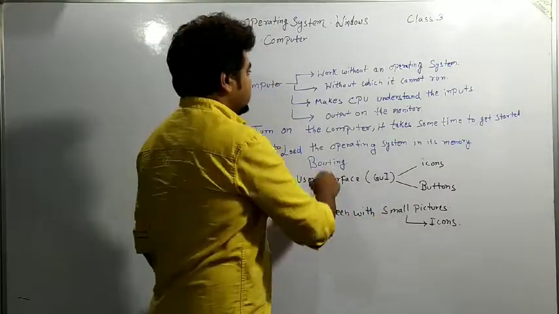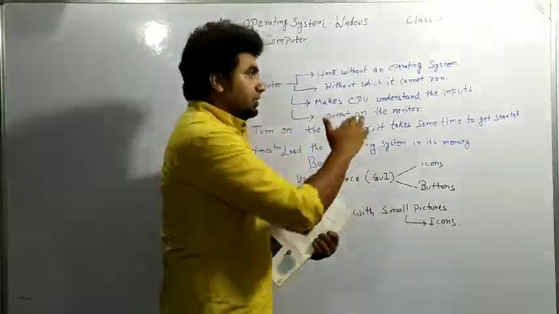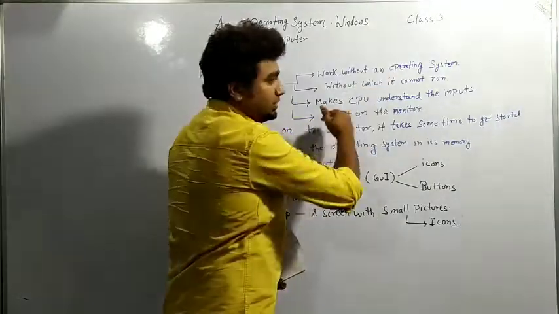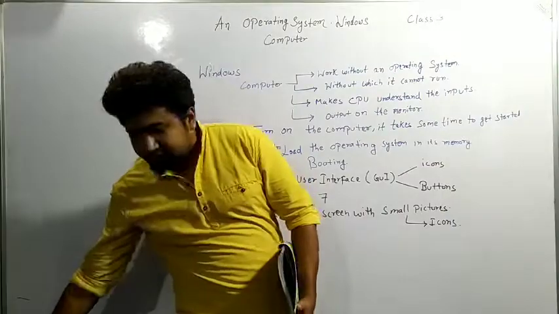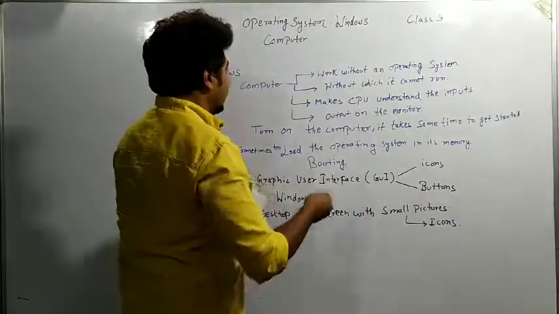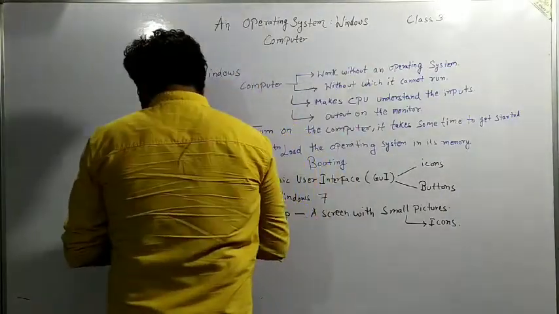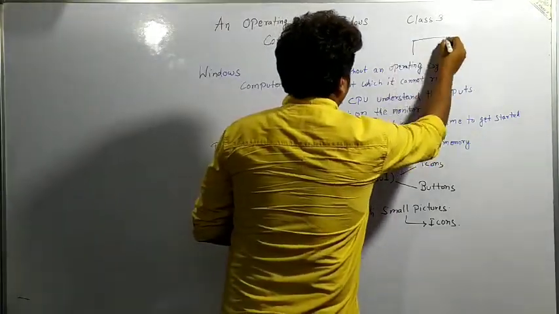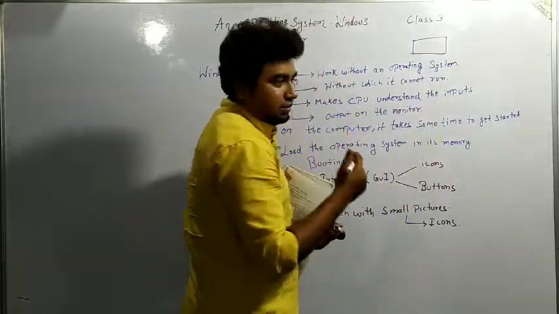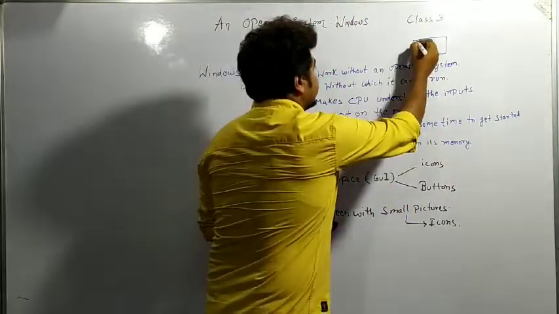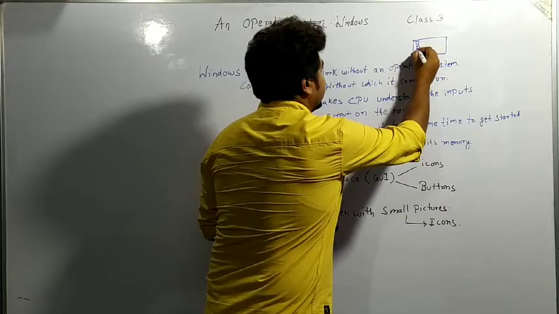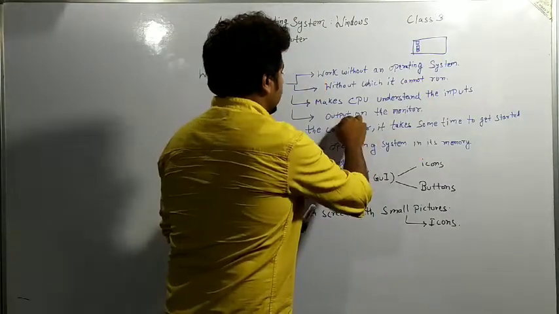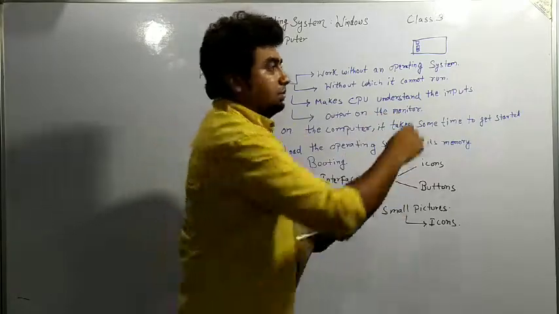As you are opening or switching on the CPU, what happens? After some time, you must have seen that a blue screen appears. And this blue screen is basically like this. This is a computer and this screen will be appearing, and here the color will be blue with some icons, something like this will be formed. So we'll be discussing that also, but this displays output on the monitor, means something is displayed.